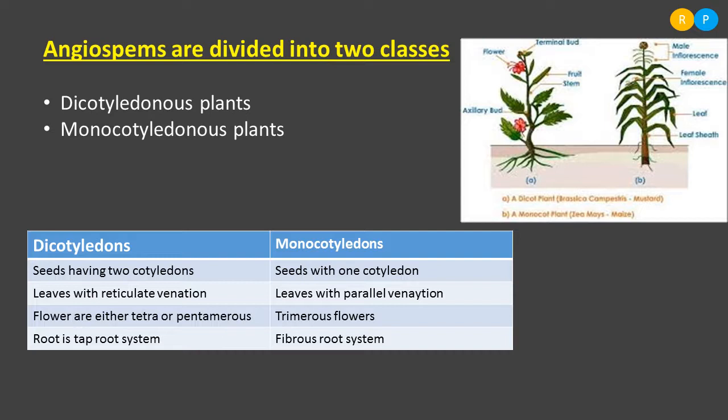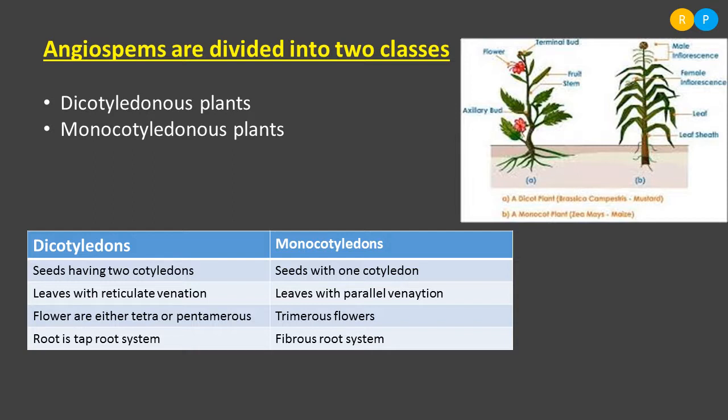And other than this, we can also observe a few other morphological differences between dicot and monocot. One of those is the leaf. Leaves in dicot plants show reticulate venation. Venation is nothing but the arrangement of veins and veinlets. If you take any dicot plant, the best example I will give you is the hibiscus plant. Just take the leaf of a hibiscus plant, you can observe the presence of veins and veinlets on the leaf lamina.